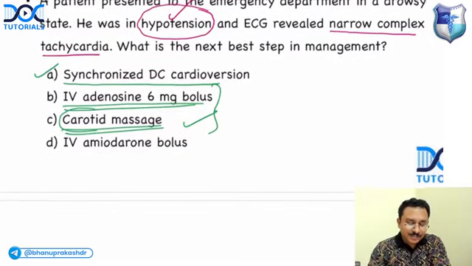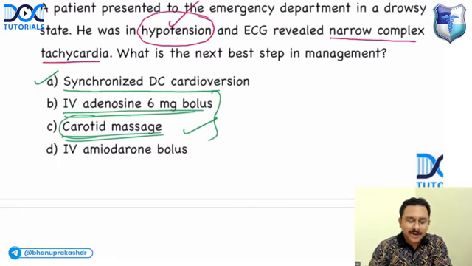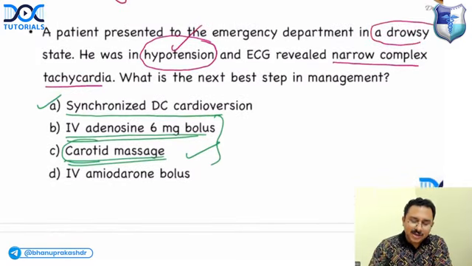Any other doubts you have got? What about wide complex? If it is wide complex and the patient is not in hypotension, what is the drug you will give? Suppose a ventricular tachycardia patient is coming to you with palpitations. In the question here, drowsy is also mentioned.